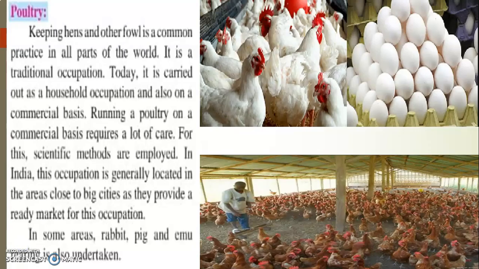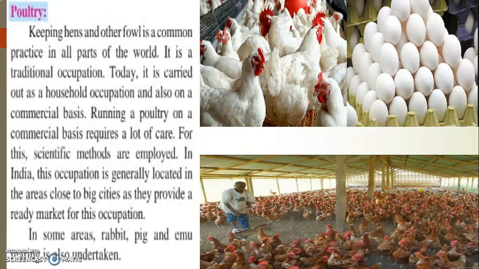The next type of activity in animal husbandry is poultry. Now what is this poultry? Poultry means birds, not all birds, but those birds which are being used for some commercial purpose. Keeping of hens and other fowls is a common practice in all parts of the world. White color hens are called broiler chicken, which is available in the markets also. Another picture shows the other hens, cocks and hens. In Marathi we call them gavthi kombdi, right?